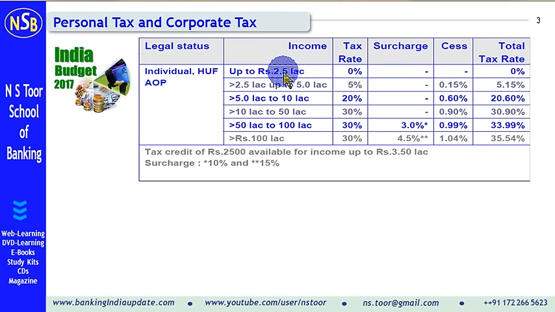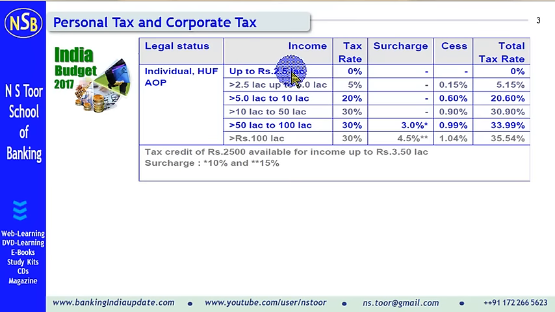For income up to rupees 2.5 lakh, for those persons where age is less than 60 years, there is no tax, hence no surcharge, no cess. So up to 2.5 lakh, income is exempt from payment of income tax.